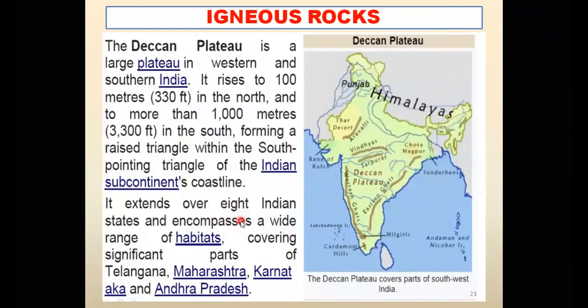और कितने states को cover करता है? 8 Indian states को, including part of Telangana. Maharashtra is also there, my dear students, है ना? You can see Karnataka, Andhra Pradesh. तो ये Deccan Plateau यहाँ से यहाँ तक फैला हुआ है.